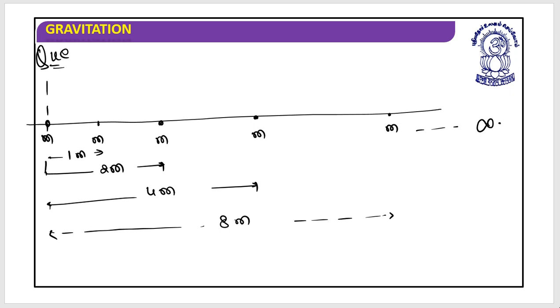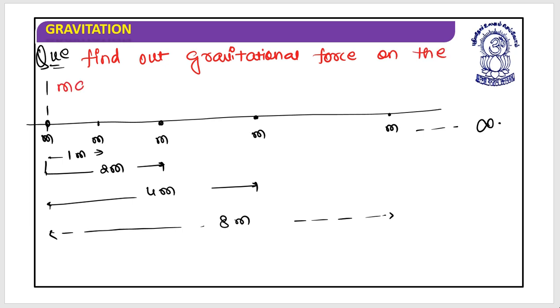The question says that find out the gravitational force on the mass placed at the origin.